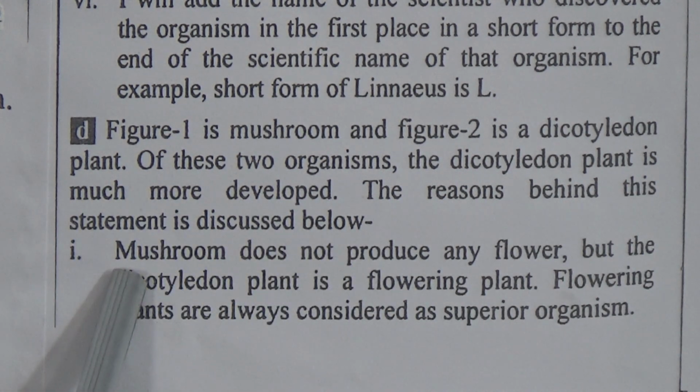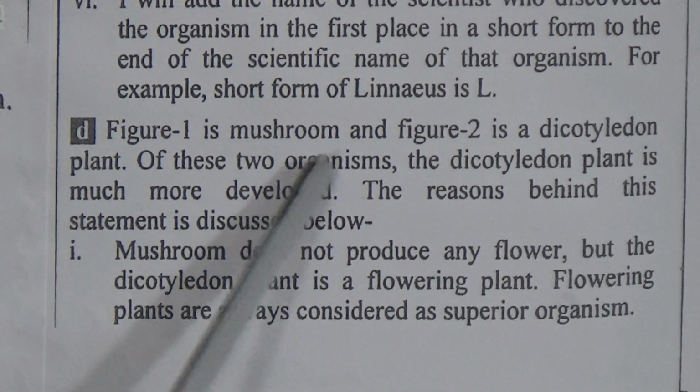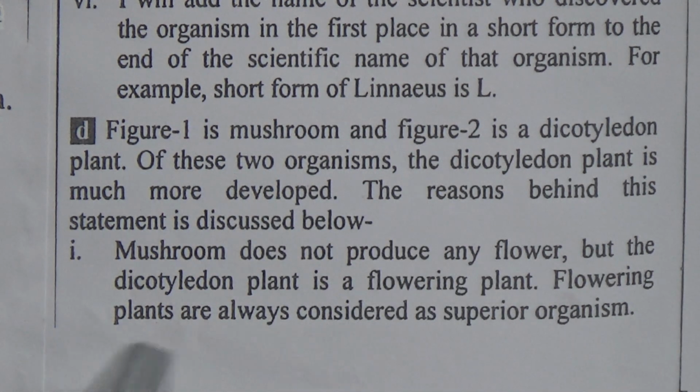First, mushroom does not produce any flower, but the dicotyledon plant is a flowering plant. Flowering plants are always considered superior organisms. That means mushroom does not produce flower, but dicotyledonous plants are flowering plants. They produce flowers, fruits, and from there they also produce seeds.